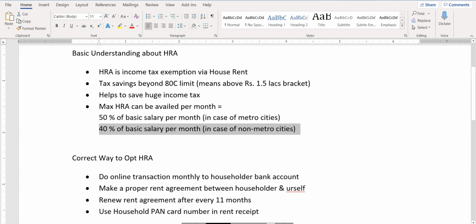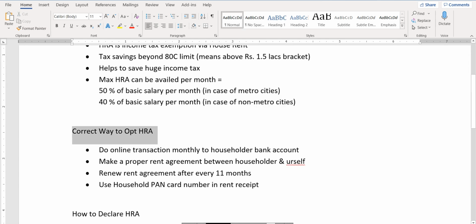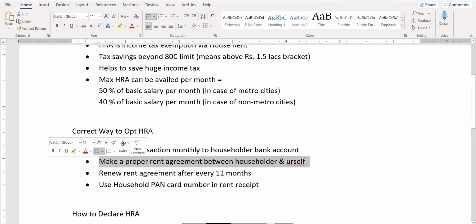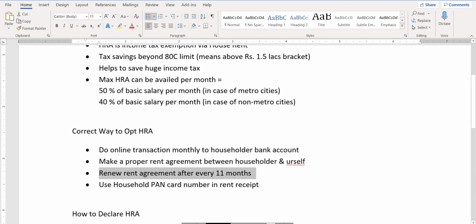Next we come to the correct way of opting for house rent allowance. Do an online transaction monthly to the householder's bank account. Never pay cash. You get your salary in your bank account, and you simply transfer that money to your landlord's bank account. Make a proper rent agreement between you and your landlord. Renew that rent agreement after every 11 months, because the validity of every house rent agreement is only 11 months.